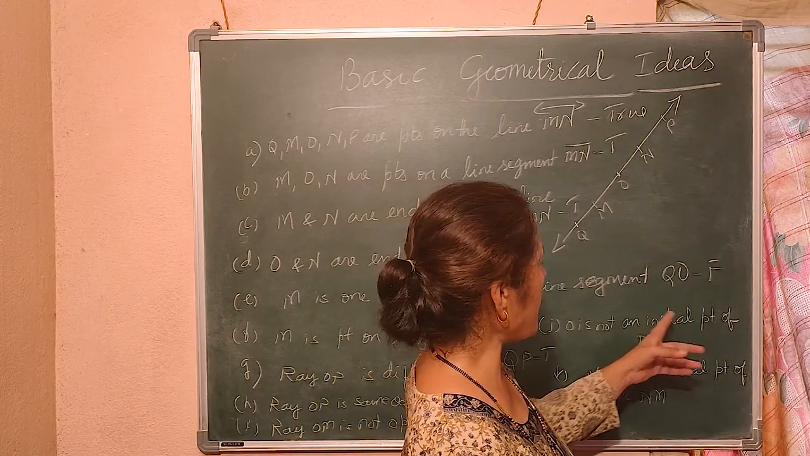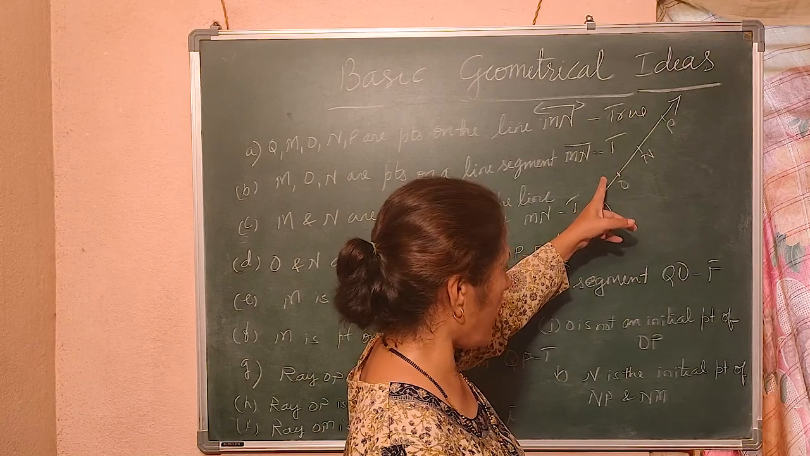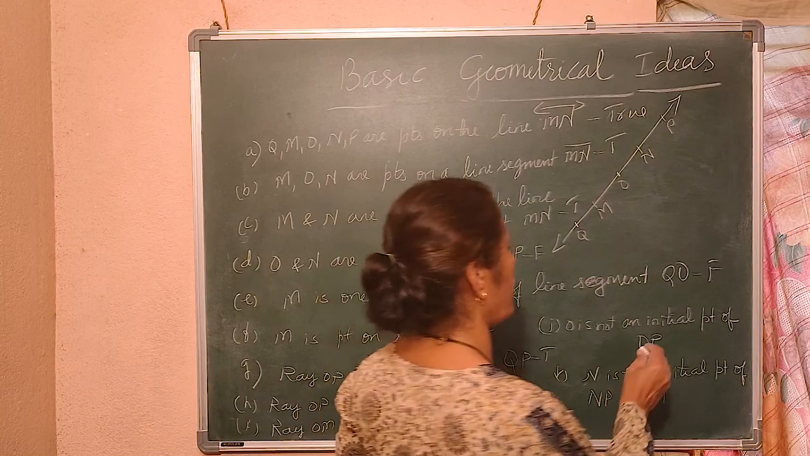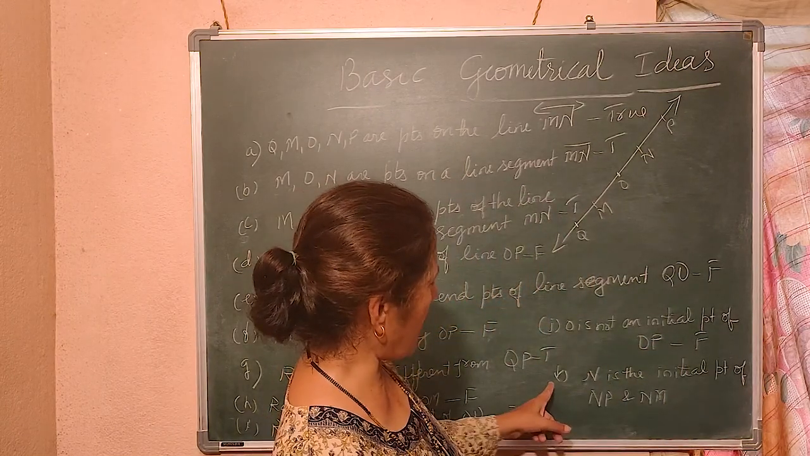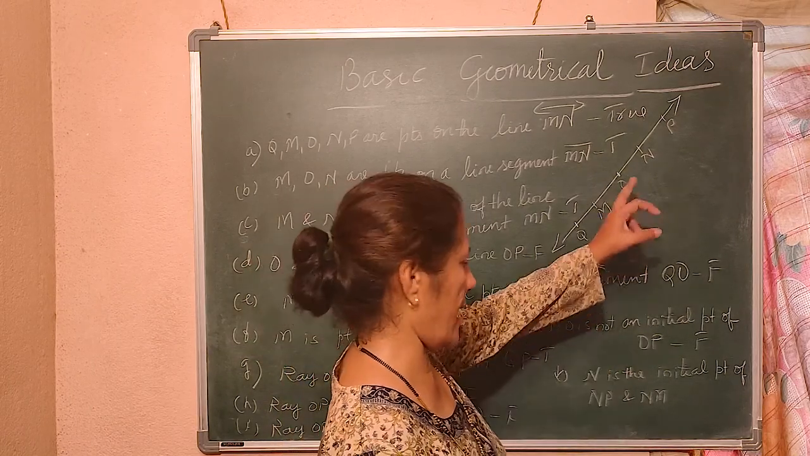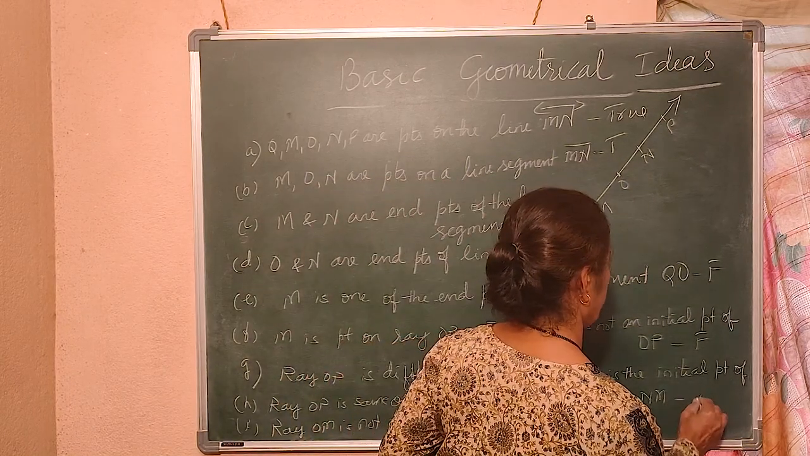O is not an initial point of OP. O is an initial point of OP. They have given that O is not, so that is false. Last one, what is the last one? N is the initial point of NP. Yes. So, this is true.